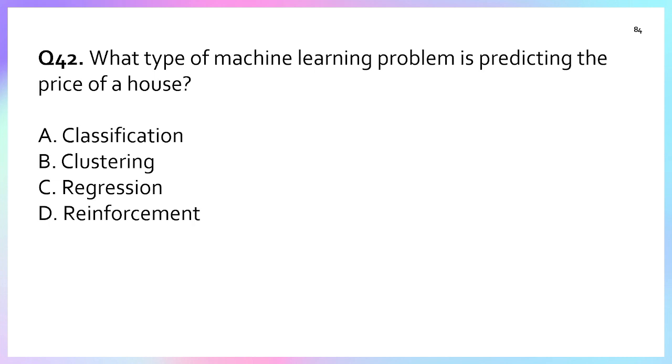Question number 42. What type of machine learning problem is predicting the price of a house? Classification, clustering, regression, reinforcement. As we know, classification is used to classify objects, right? Banana, apple. Clustering is used to group similar data without labels, right? And regression predicts a continuous value that may be zero or more than zero. And reinforcement is the part of learning by trial and error rewards, right? So the correct answer will be regression.